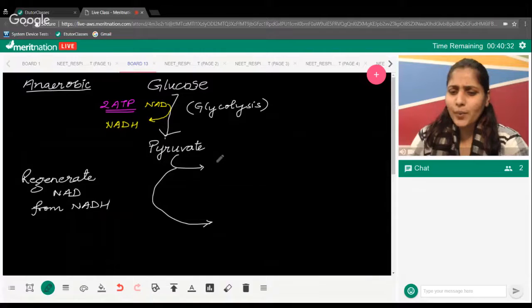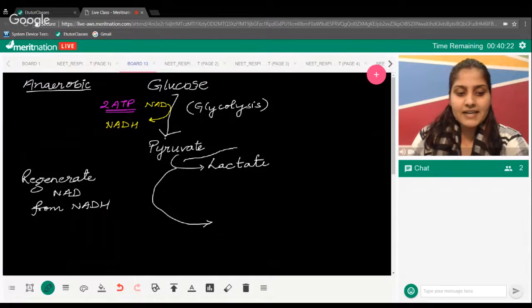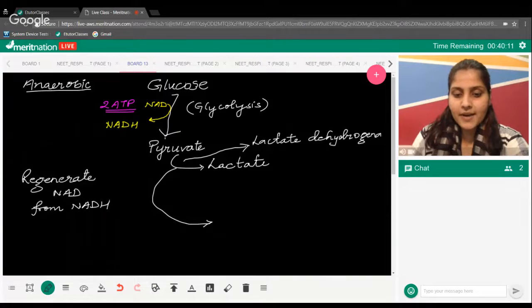Your pyruvate can be directly converted into lactate. That's called lactic acid fermentation. This step is catalyzed by an enzyme called lactate dehydrogenase. And in this process, you will get back your NAD.